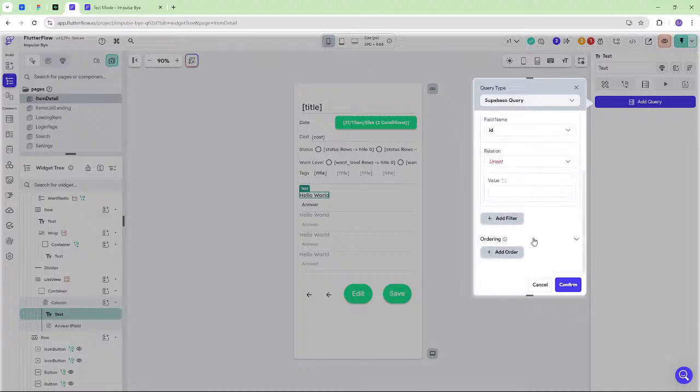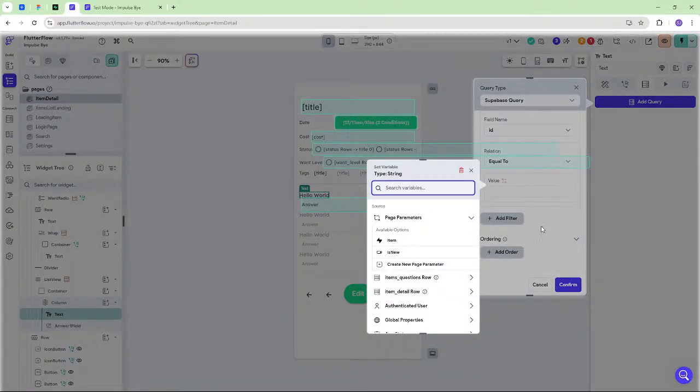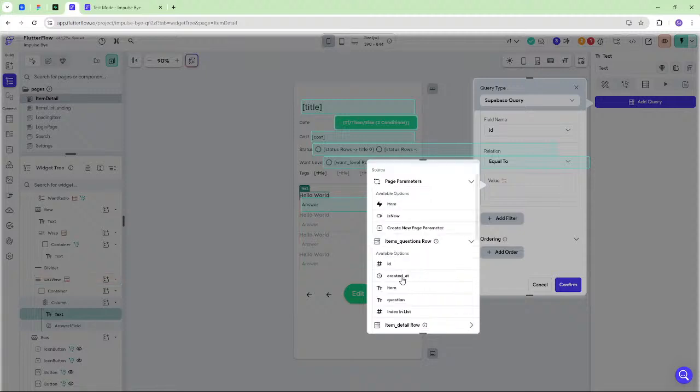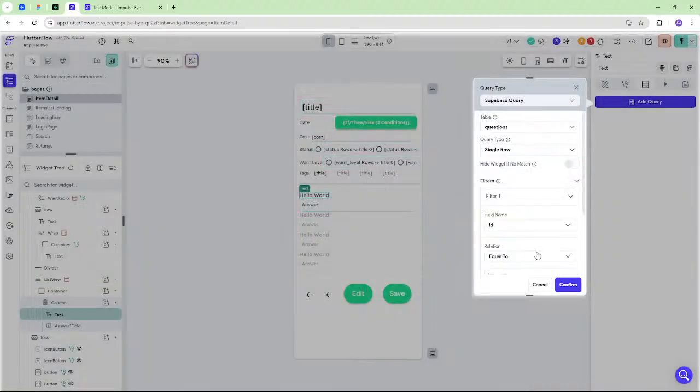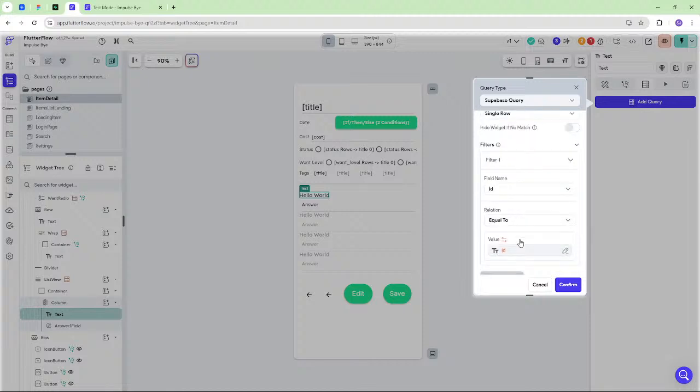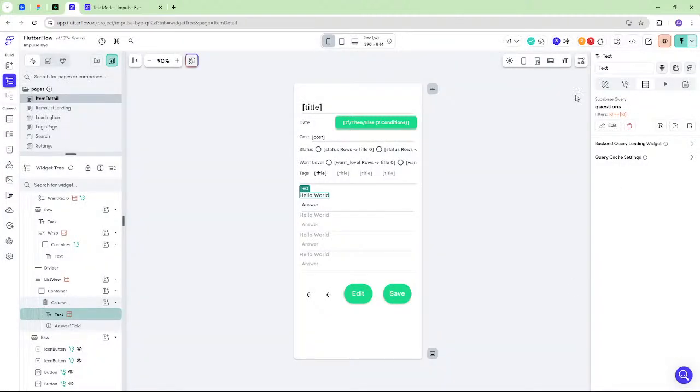Let's try doing it this way. Equal to items, questions, row, ID. So as it loops, it's getting the ID of whatever question we're looping over, and it's making another query to say, hey, from the questions table, go get the question with this ID. Yeah, let's try doing it this way.